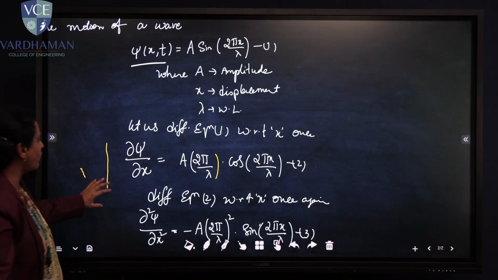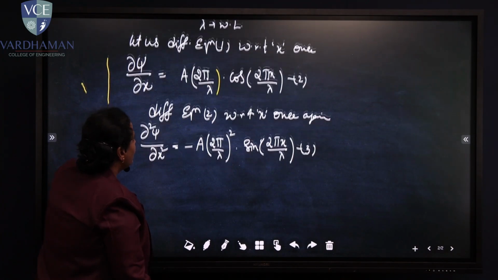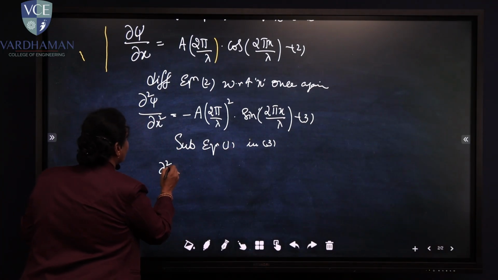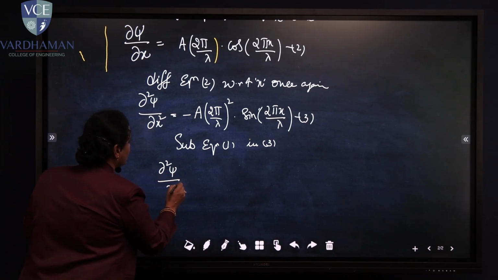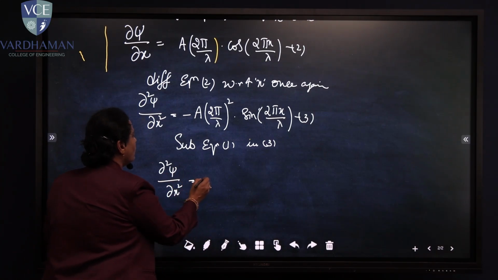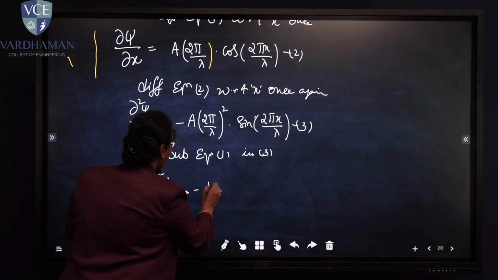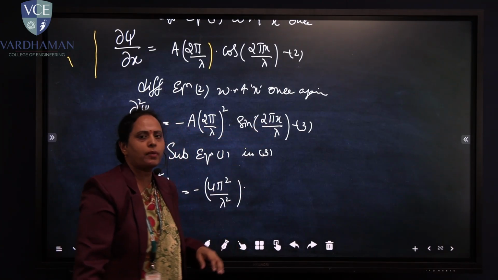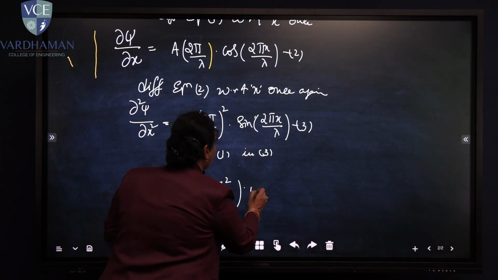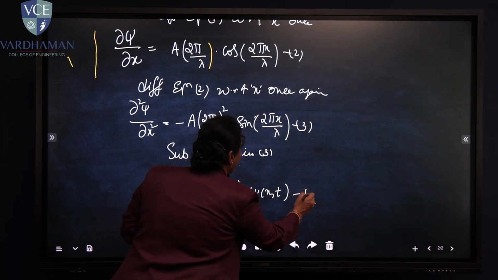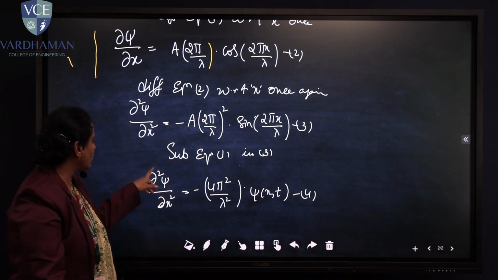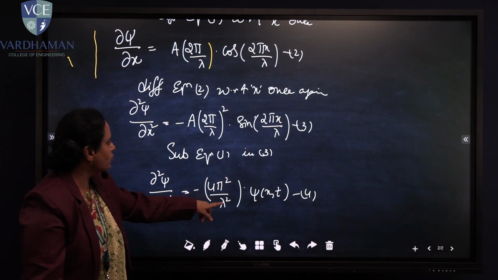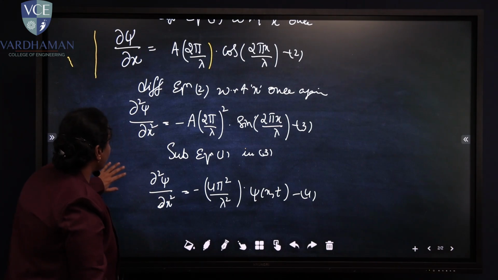Let us substitute equation 1 in 3. With that substitution, it comes out to be ∂²ψ/∂x² = -4π²/λ² times A sin(2πx/λ), which is nothing but ψ(x,t). So let me substitute that value and make it equation number 4. Equation 4 is ∂²ψ/∂x² = -(4π²/λ²) ψ(x,t).